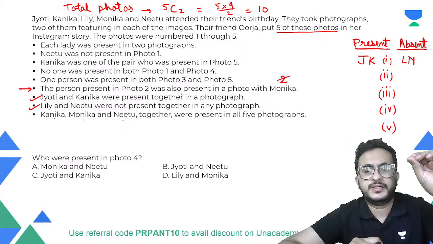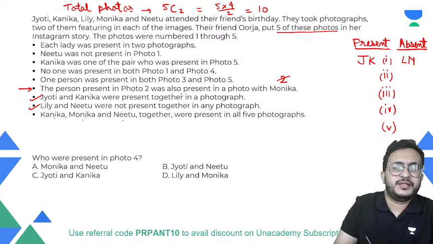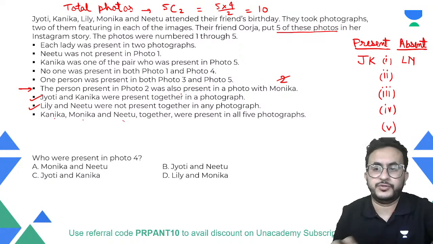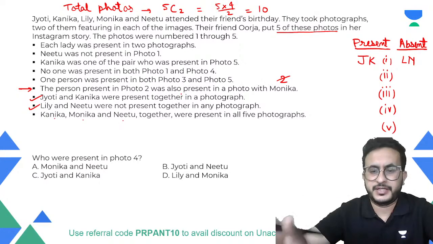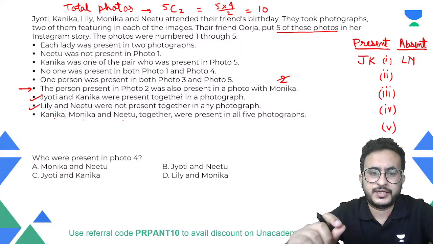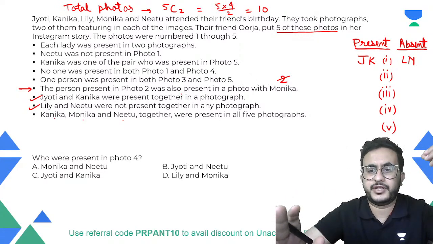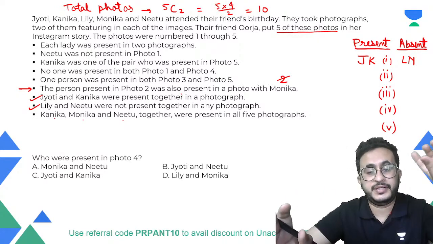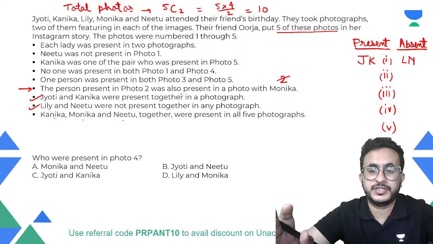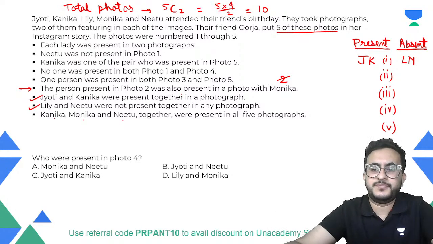It means that in all these five photographs, either Kanika is there, or Monica is there, or Neetu is there. One of them has to be present in the photograph. So this is saying that Kanika, Monica, Neetu, one of these is in each photograph, right? There is no photograph without these people. Are you getting it? It says there is no photograph without these three people. It means one of these three has to be there.